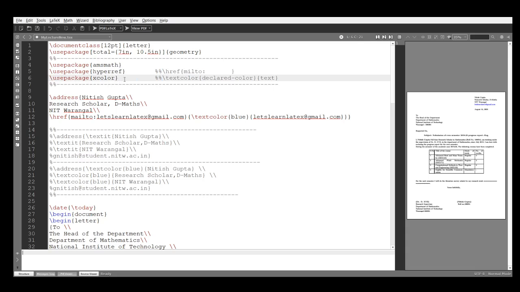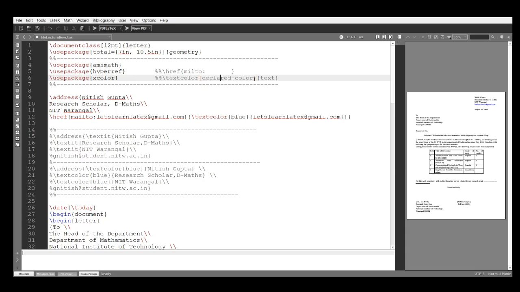Okay, next one is usepackage xcolor. This is the package, and for that package, what is the code? This is the command, slash textcolor. After that there is some text in braces. In these braces you have to write a color, meaning which color you want.